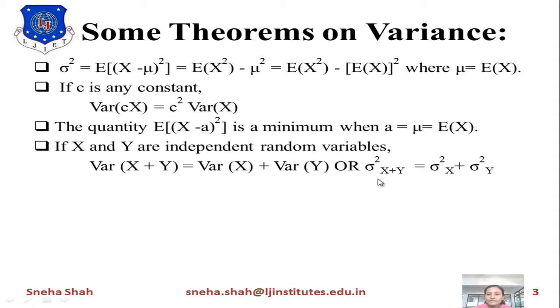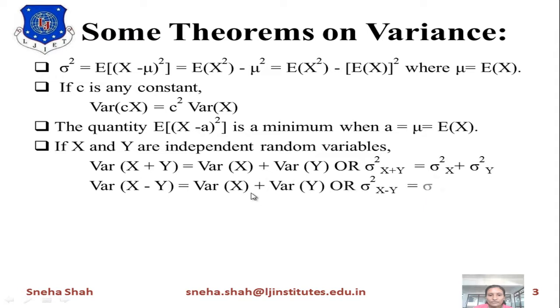It will also be represented in terms of its notation like sigma of x plus y square equals sigma x square plus sigma y square. Similarly, if we are taking the variance of x minus y, then it gives you variance of x plus variance of y, or in symbolic form, sigma of x minus y square equals sigma x square plus sigma y square.